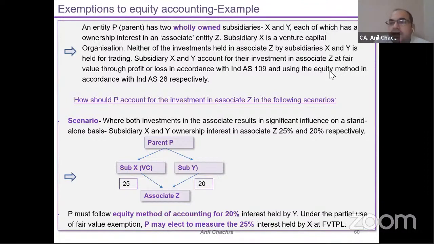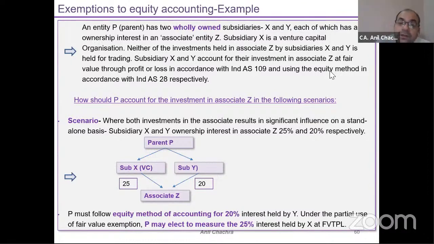Entity P must follow the equity method of accounting for the 20% part because it's not a venture capital organization, right? But the standard says that if it is held by the investment entity, it can be excluded, or you can take the same measurement basis as held by the investment entity.